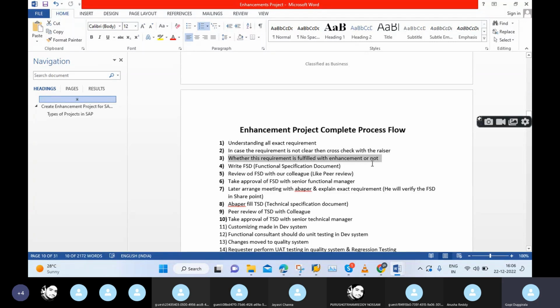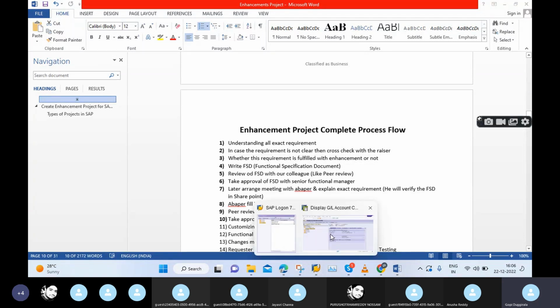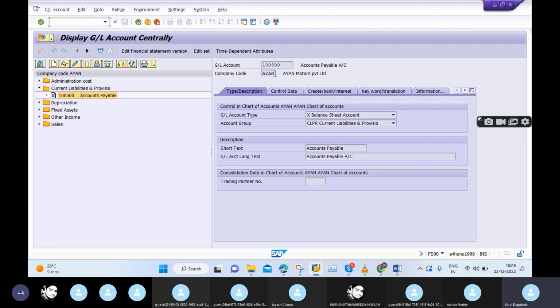but that is not at all possible in SAP. For example, I will tell one scenario. Usually in company code, how we will maintain company code? Alphanumeric 4 digits. Am I correct or not? Alphanumeric 4 digits. You can maintain either alpha or numeric or combination of alpha and numeric. But the business requirement is the business wants this code to be 5 digits, not 4 digits.